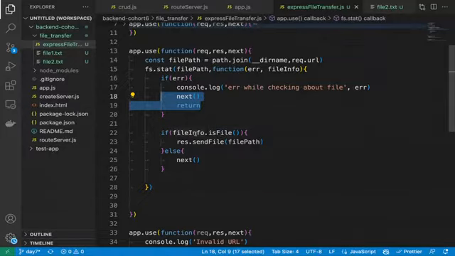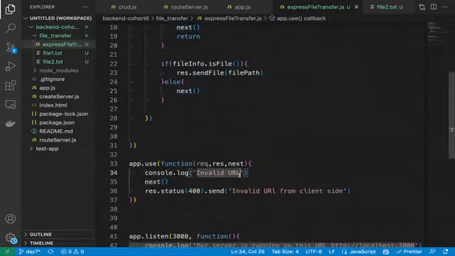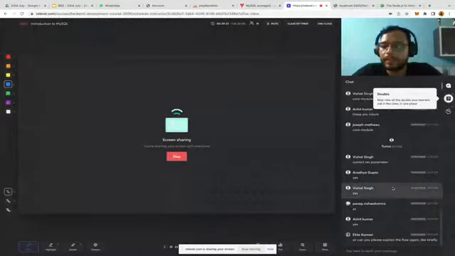When we see the file info, we got the file, but that is a corrupted file. In those scenarios, we will just simply call next, and we will say invalid URL slash missing file, something like that. So that's what is happening here.